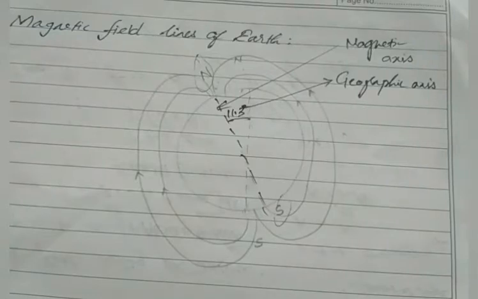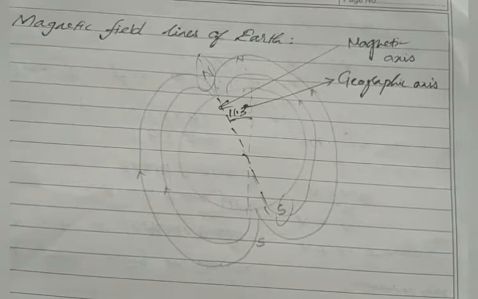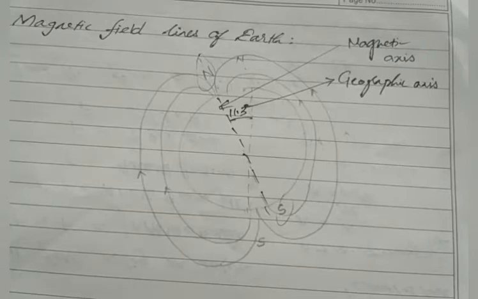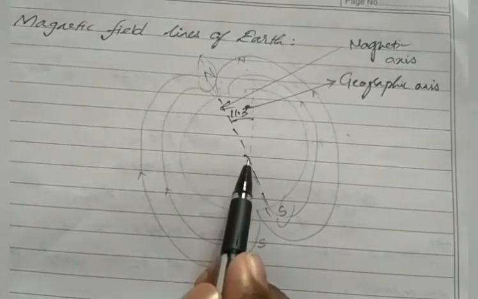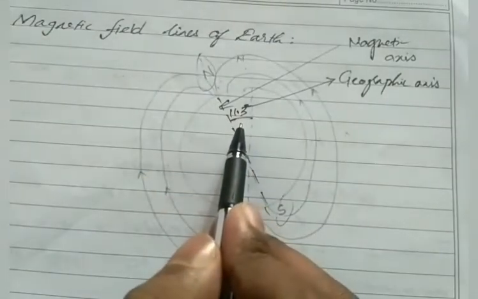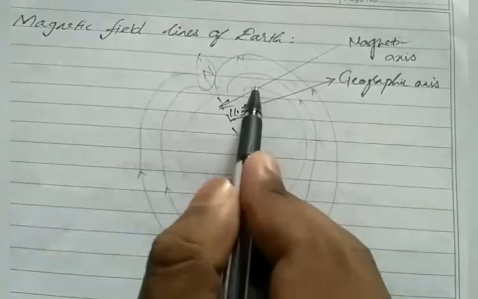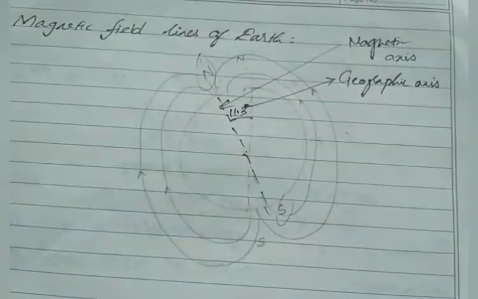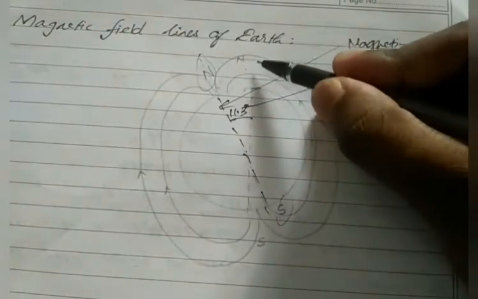Okay, so if we want to go in a north direction, our country is in the north direction, our destination is a north place, we have to travel. If we use a magnetic compass and follow the magnetic north, then we will go to this side, right? We will go 11.3 degrees tilted. We cannot reach our destination, because our destination is true north.